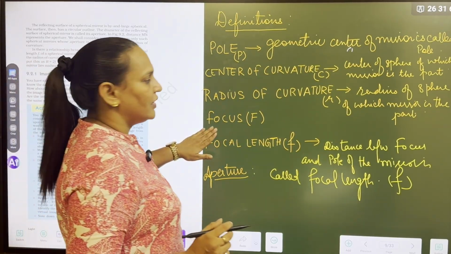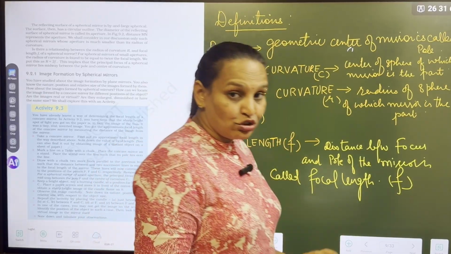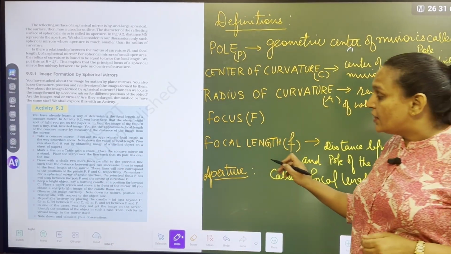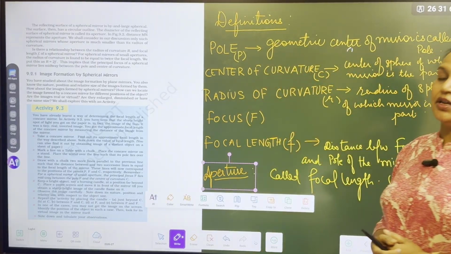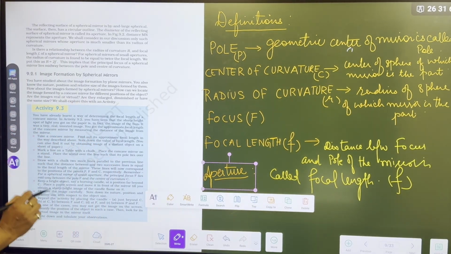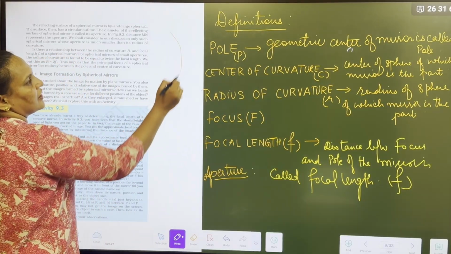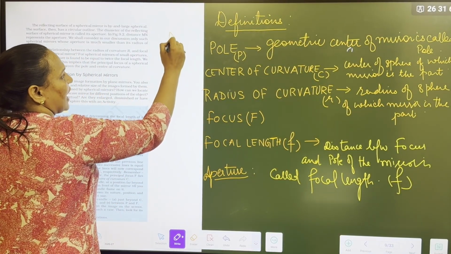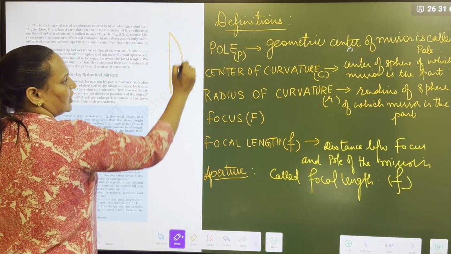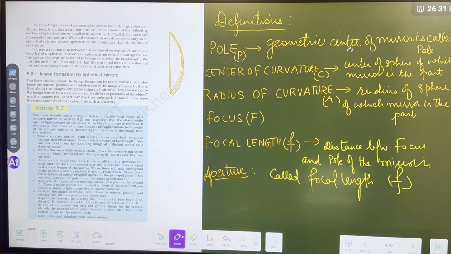Now focus, everybody clear? A point on the principal axis where the rays after the reflection actually meet is called real focus. Where they appear to meet, that is called virtual focus. Last vocabulary word, aperture. What do you mean by the word aperture? Very good question. This is my mirror, right? So it is the diameter of the reflecting surface of the mirror. How much is the reflecting surface? That is called the aperture of the mirror.